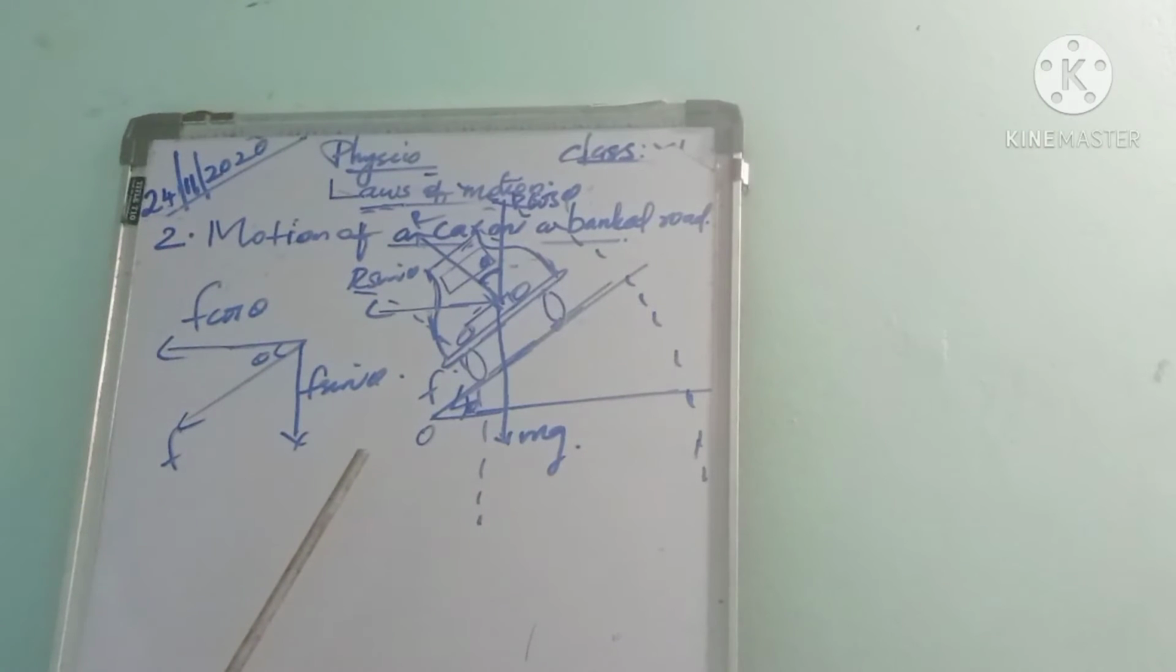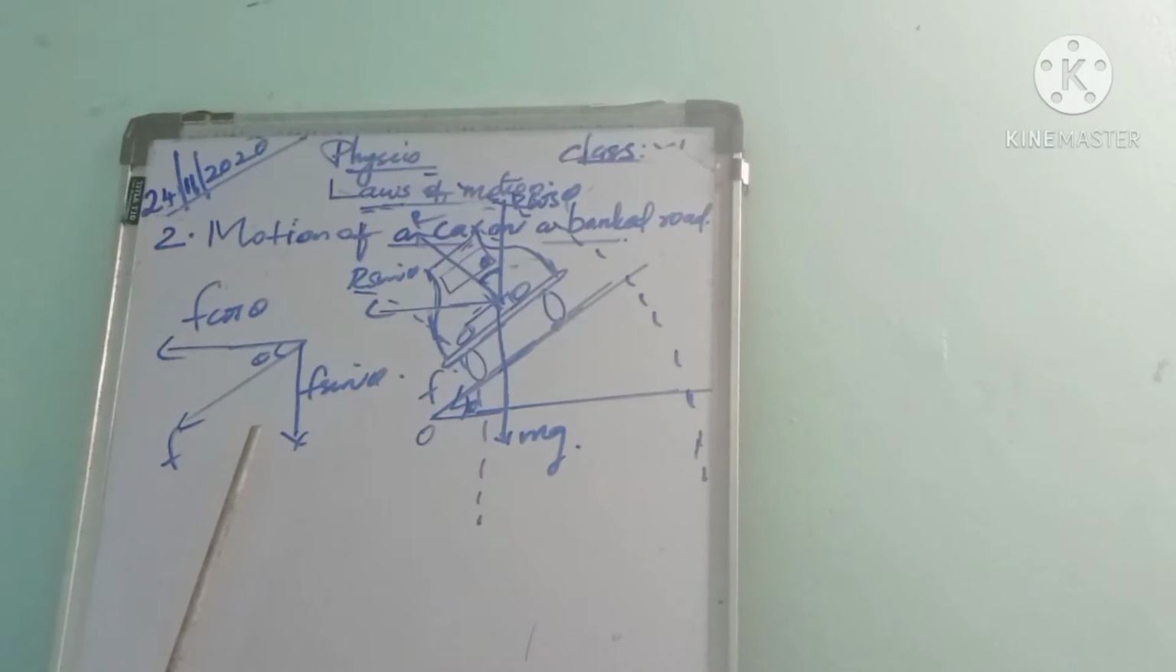Banking of roads. In order to avoid skidding of a vehicle on a curved road, the outer edge of the road should be raised above the inner edge. This is called banking of roads. What do you mean by banking of roads? The outer edge of the road raised above the inner edge to avoid skidding is called banking of roads.